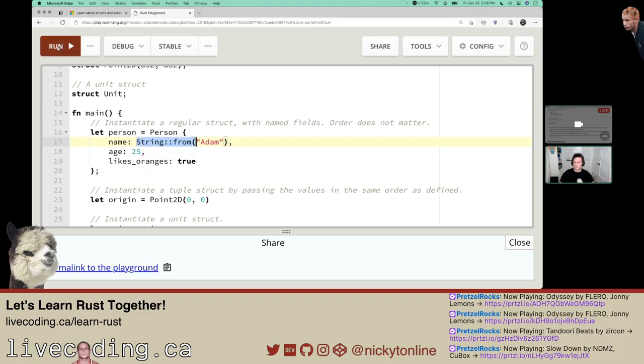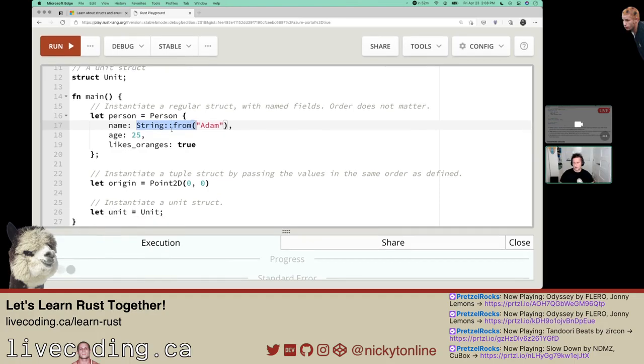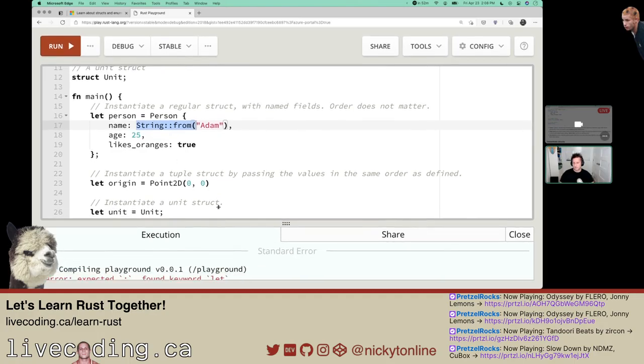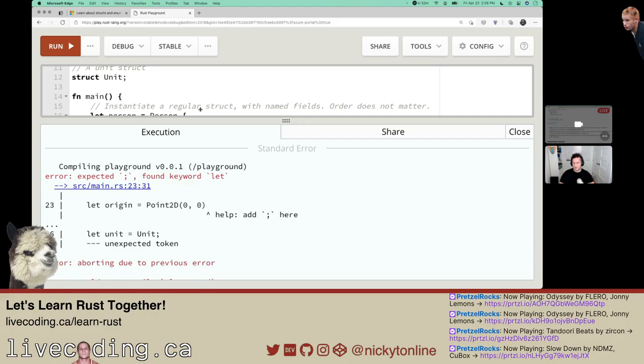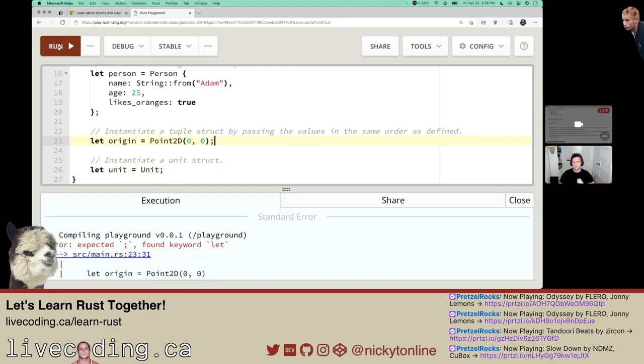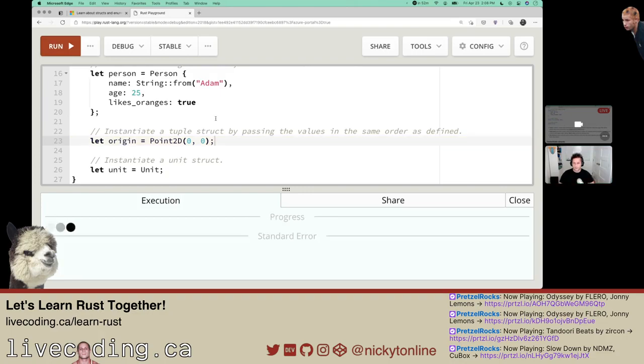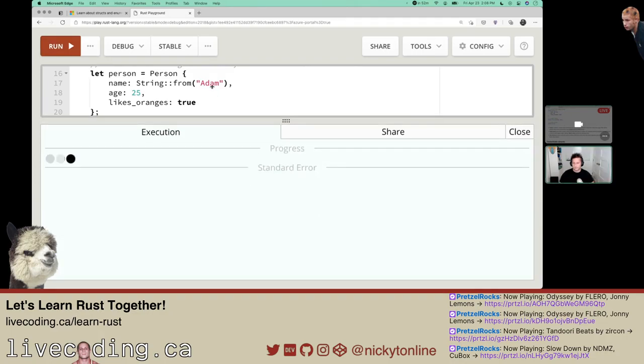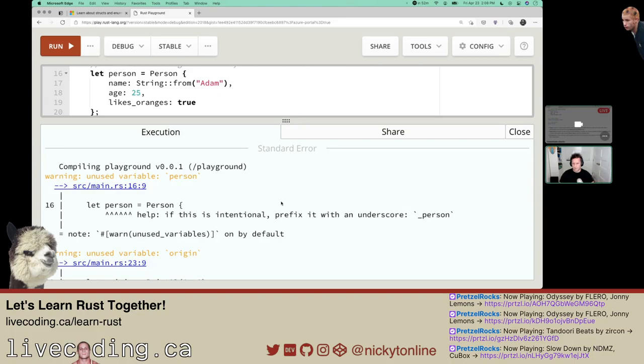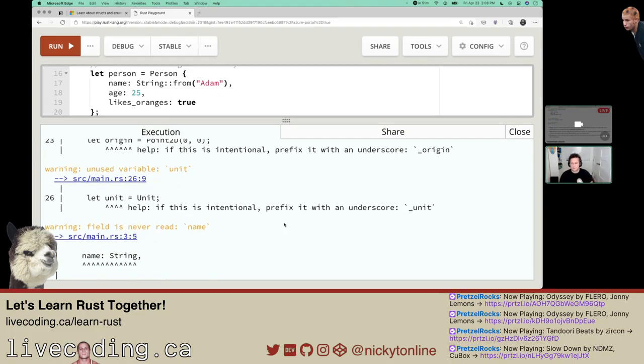Let's run this. It's going to complain about not using the things. I had to add a semicolon there. Let's run that. It should execute, and I think I saw in the previous ones it said they're not being used. So far, I'm really liking that the errors are pretty explicit. I think that's super handy.